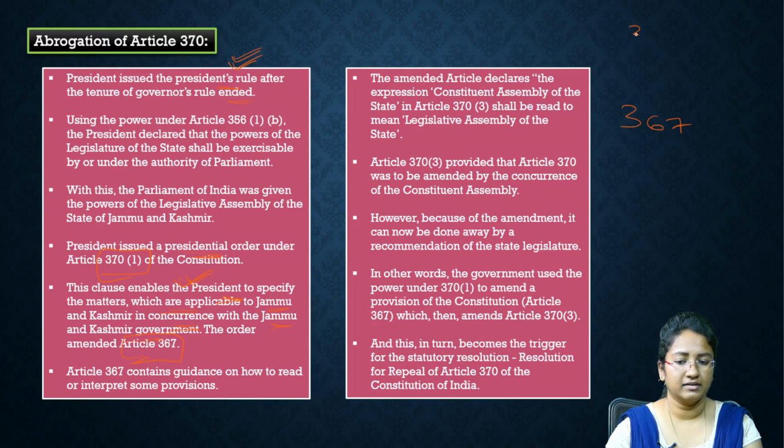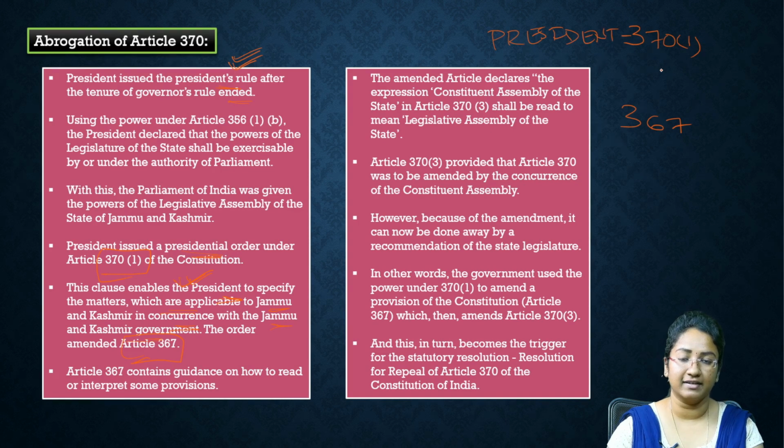So under Article 370, the President of India has issued a presidential order. What it has done is, it has amended Article 367. So what do we have under Article 367? It contains guidance on how to read or interpret some provisions. Since ours is a lengthy constitution, we have a lot of articles and provisions, so how to read or interpret these provisions is what is given under Article 367, and this was amended by Article 370 Clause 1.